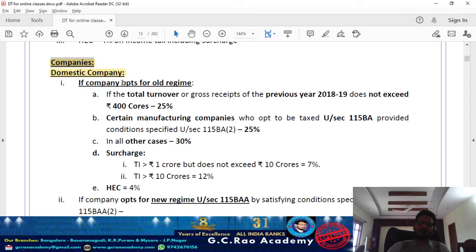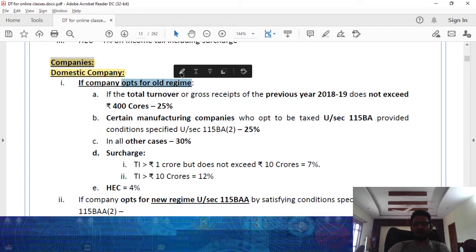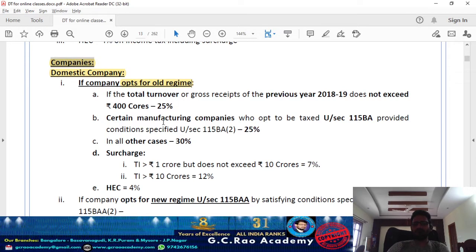Now, they have given an alternative mechanism to be taxed under the old regime. If the turnover or gross receipt of the previous year 2018-19 does not exceed 400 crores, check out 2018-19.